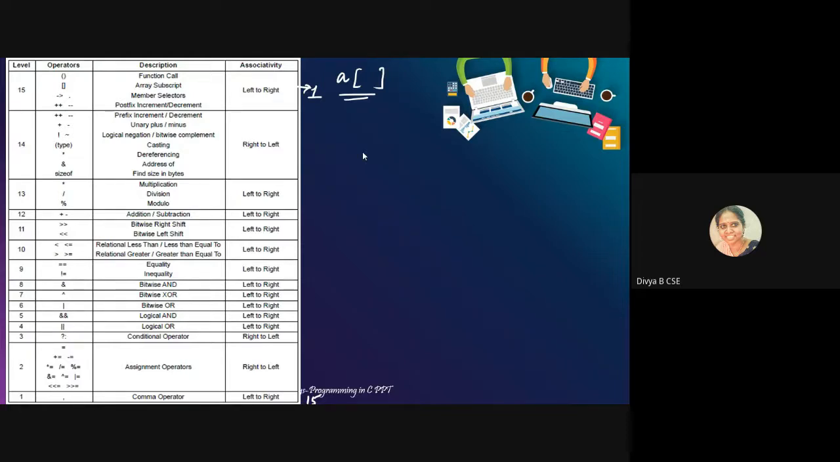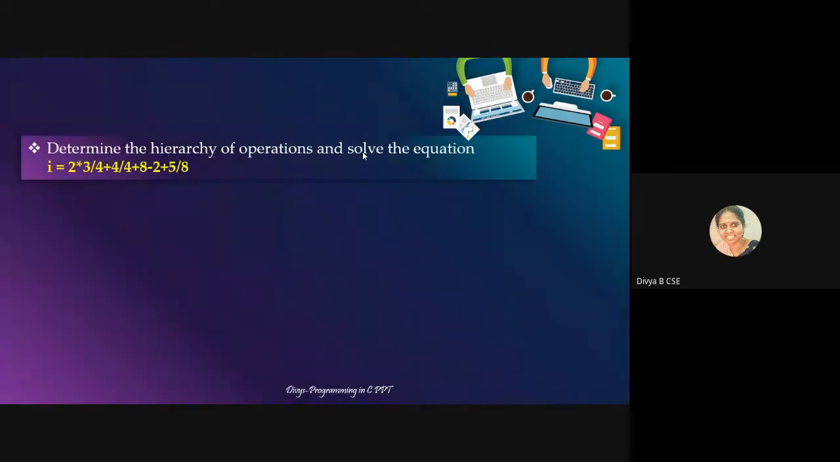You don't have to memorize everything here by heart, but at least remember the precedence of some of the operators. Now you need to do an example for this one. I have given you an equation: I is equal to 2 into 3 by 4 plus 4 by 4 plus 8 minus 2 plus 5 by 8. You can see there are different precedences. Star and division have a higher precedence than addition and subtraction. So tell me what would be the steps.